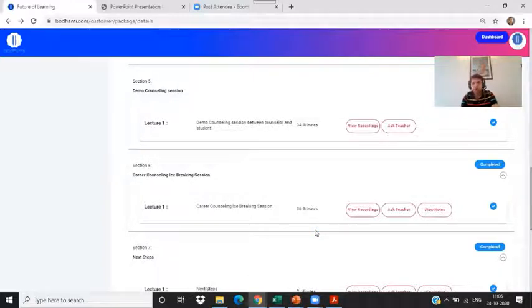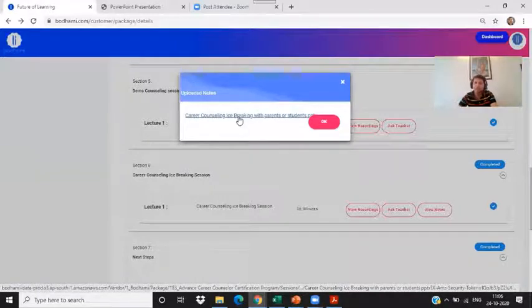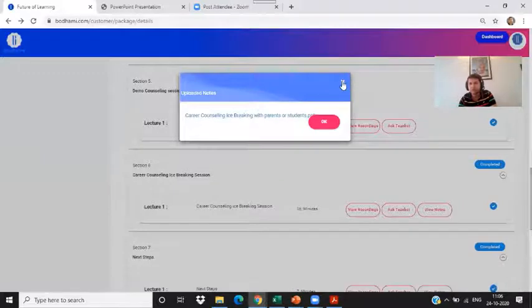And practical aspects of that. So in that recording, in the view notes section, there is a presentation, which is the career counseling ice breaking session for parents and students. You can download this and use it for your own presentation. This also you should download from the view notes section.